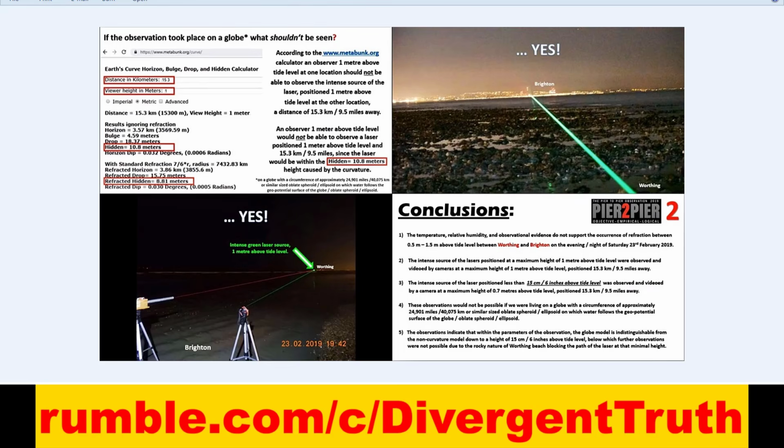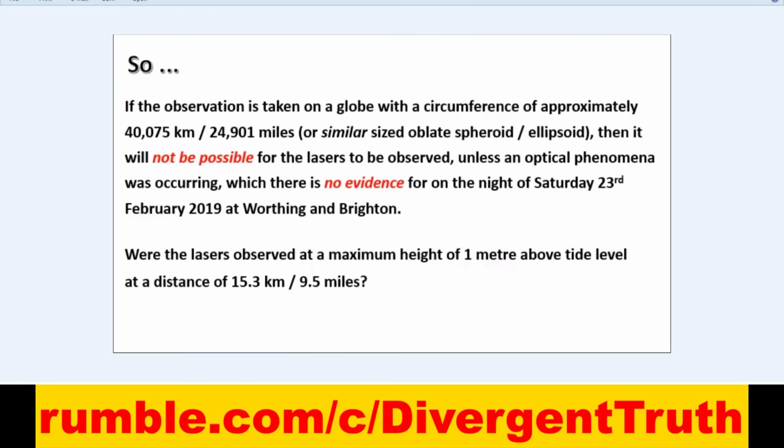If you consider the Pythagorean theorem of the spinning ball Earth with curved water and the calculation, if the observation is taken on a globe with a circumference of approximately 40,000 kilometers, which is almost 25,000 miles, or similar sized oblate spheroid ellipsoid, then it will not be possible for the lasers to be observed unless an optical phenomena was occurring, which there is no evidence for. On the night of Saturday 23rd February 2019 at Worthing and Brighton, the lasers were observed at a maximum height of 1 meter above tide level at a distance of 15 kilometers or 9.5 miles.